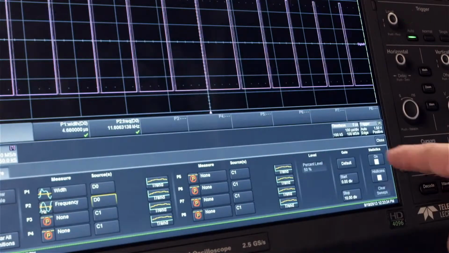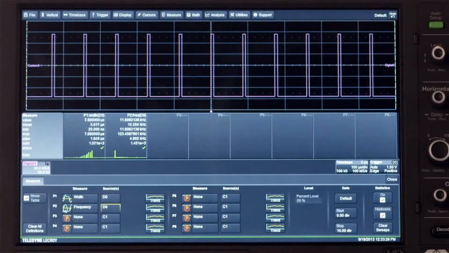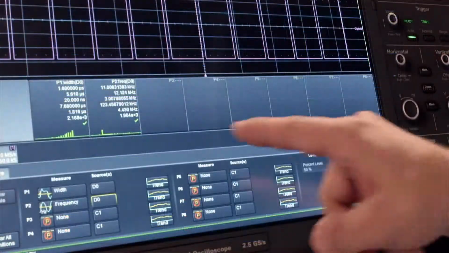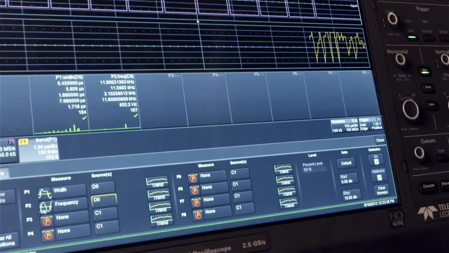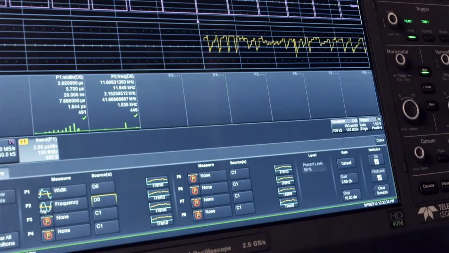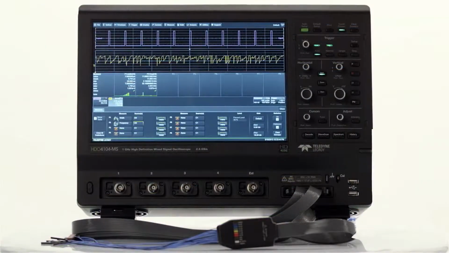Turn Statistics and Histicons on to see how the measurement values are changing over time. Create a trace of all measured values by pressing the Trend button next to the measurement parameter to trend and selecting the Math trace where the trend should be created.